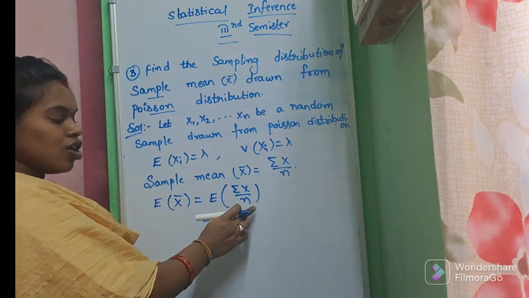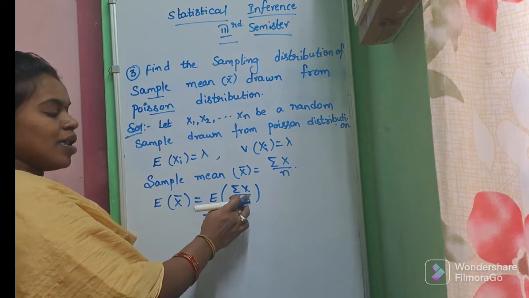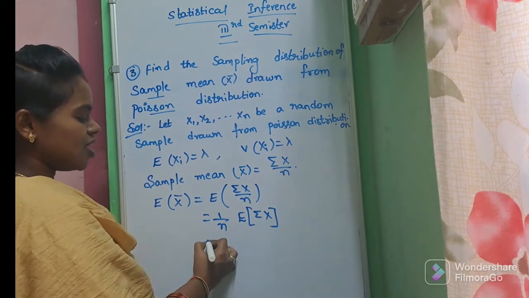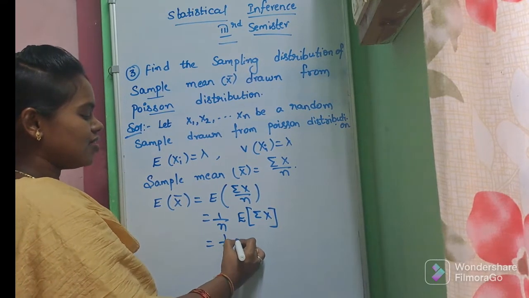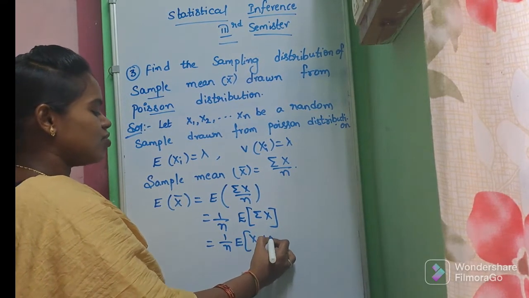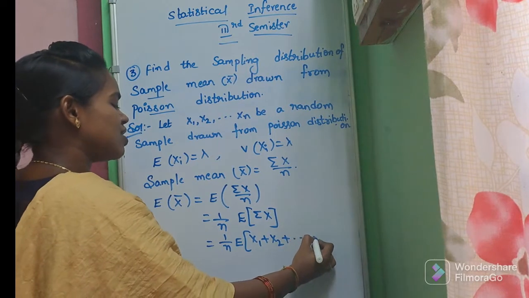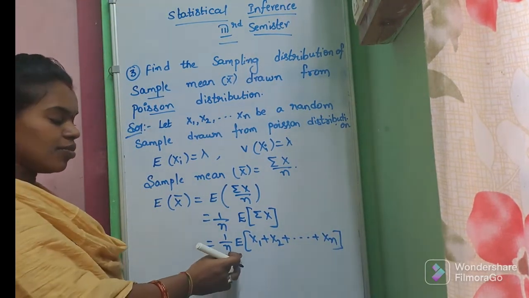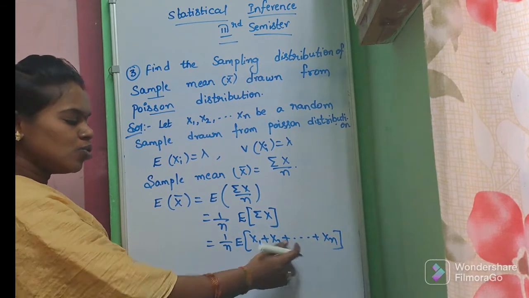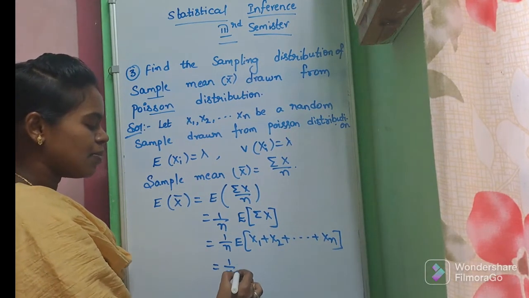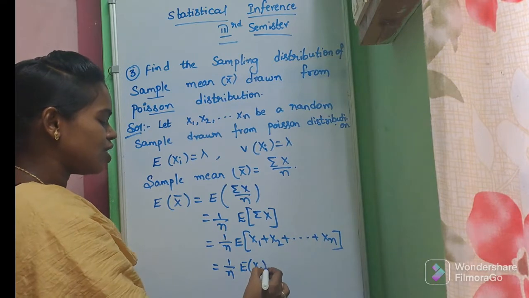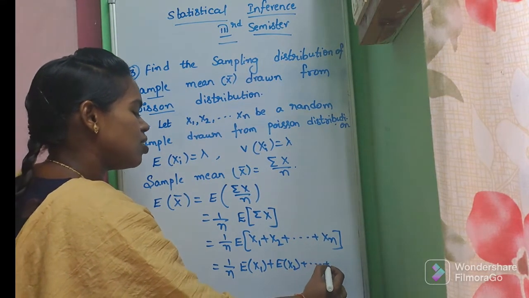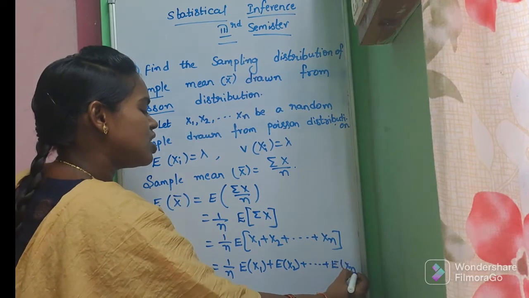So here the constant is the same and I apply the expectation to summation x. We can split it as expectation of x1 plus x2 plus and so on plus xn. Next, split the expectation into individual terms: 1 by n times expectation of x1 plus expectation of x2 plus and so on plus expectation of xn.